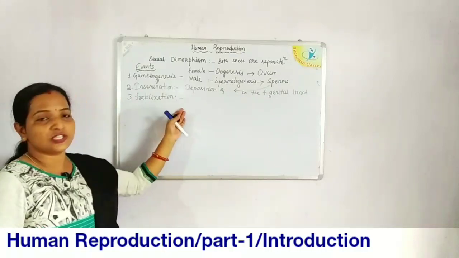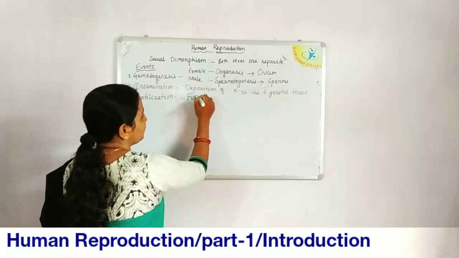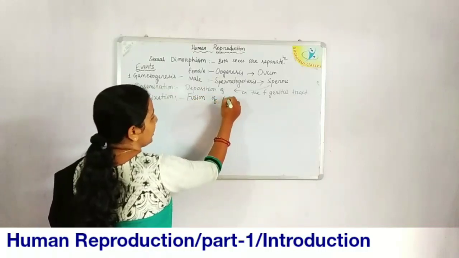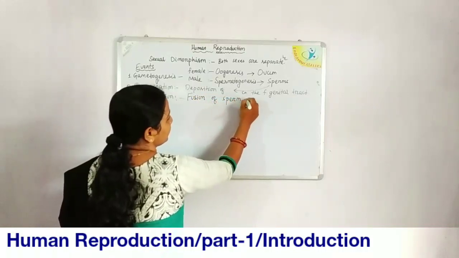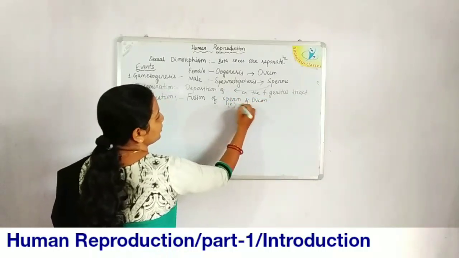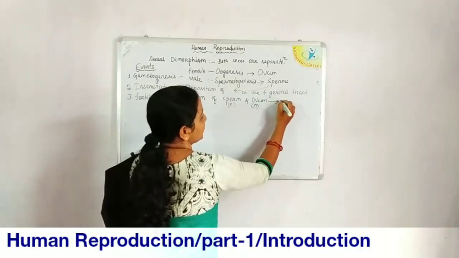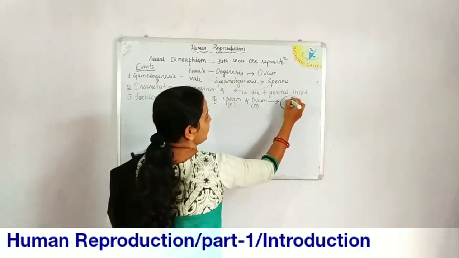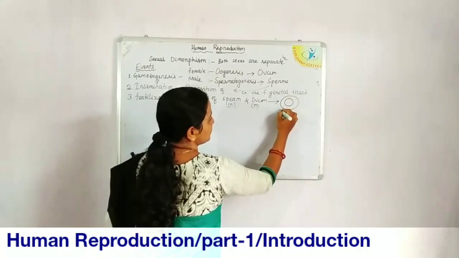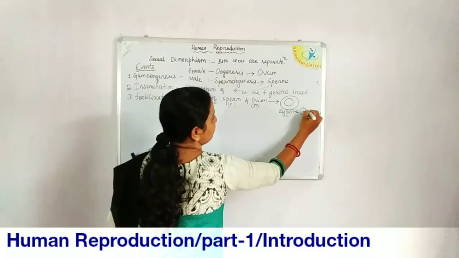So the next event is fertilization, which means there is fusion of sperm and ovum. The sperm is haploid, the ovum is haploid, and after the fusion a cell is formed, a unicellular zygote, which is diploid.